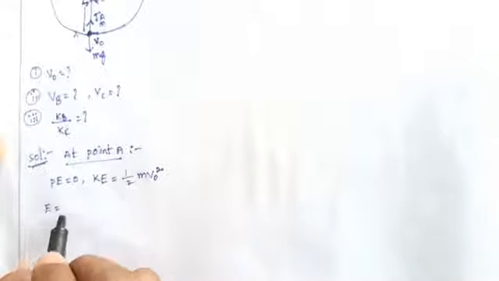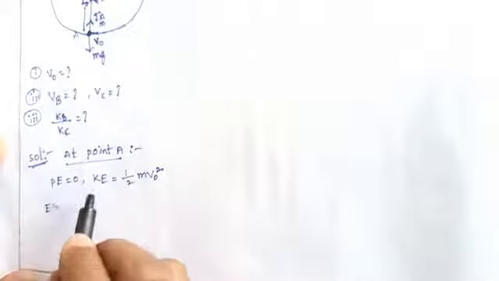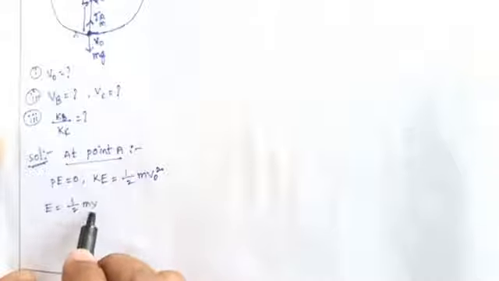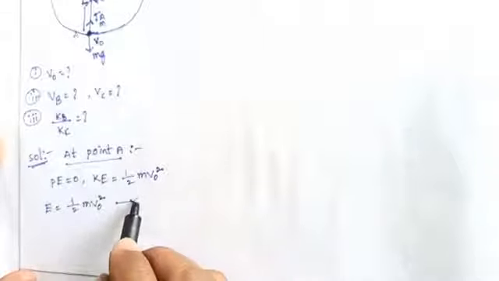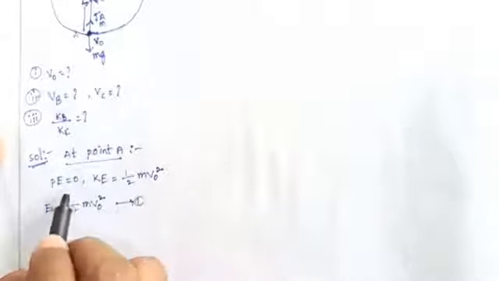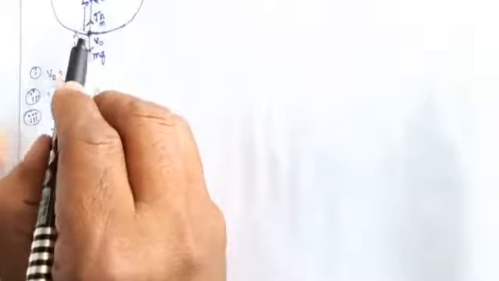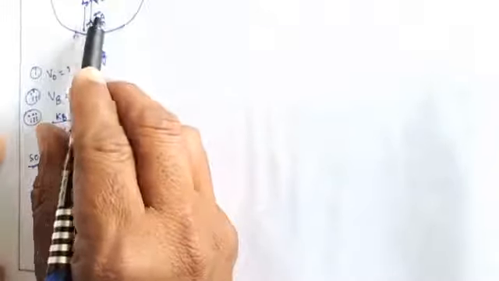Next, the total mechanical energy E equals PE plus KE, potential energy plus kinetic energy. So it is written as 1/2 m v naught squared. This is equation number 1: 0 plus 1/2 m v naught squared equals 1/2 m v naught squared. Next, at point A, the gravitational force is downward, and the centripetal force and tension force are upward. Here, the gravitational force and the tension force.